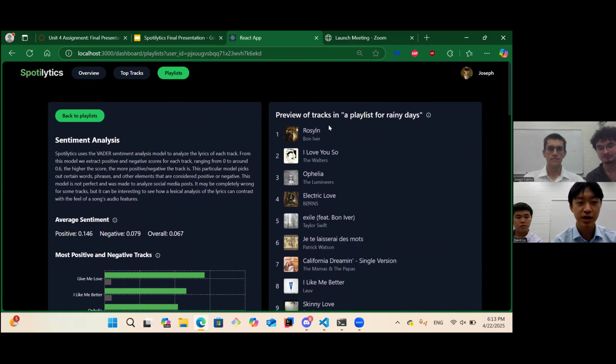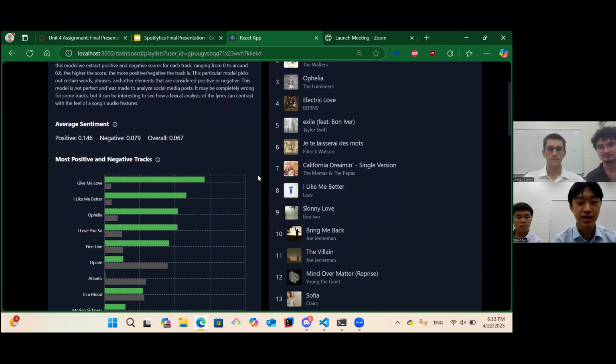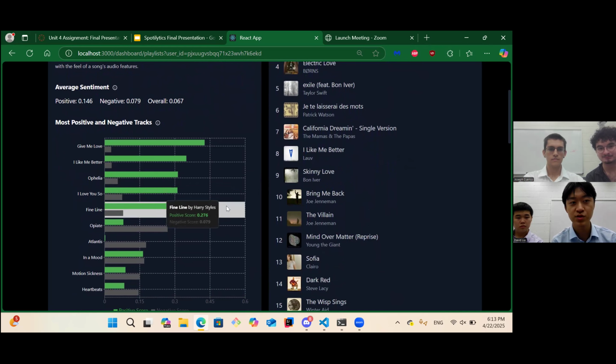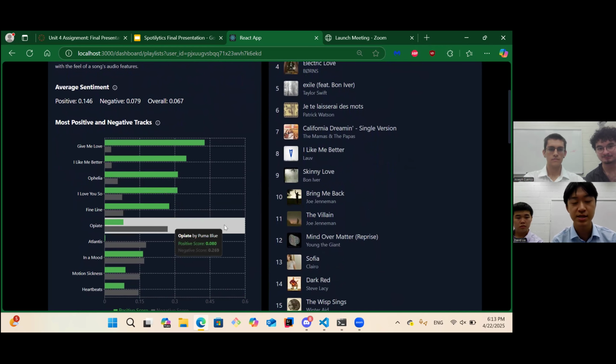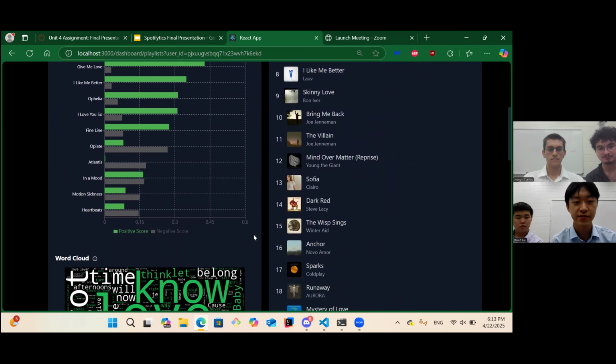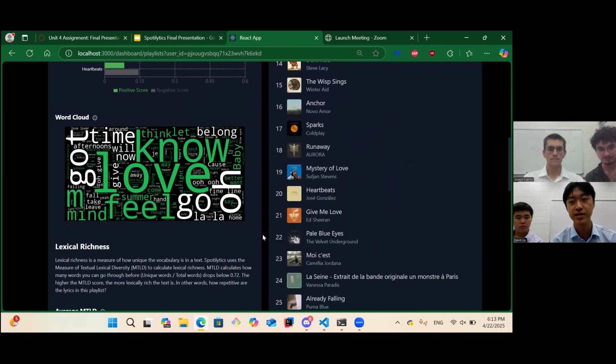As you can see here, we can look at the sentiment analysis, and you can see that the songs are different because now it's being taken based off of the songs that are available in the playlist. And right here, we have the top 5 most positive scores for sentiment listed, as well as the top 5 most negative scores. And if you scroll down, you can see the word cloud, which again is just a representation of which words are most common within your playlist.